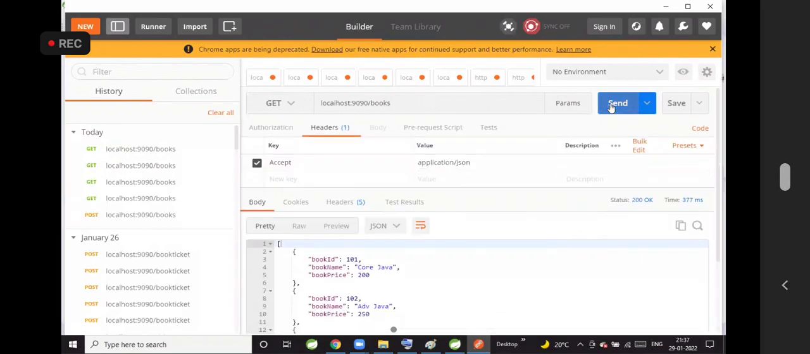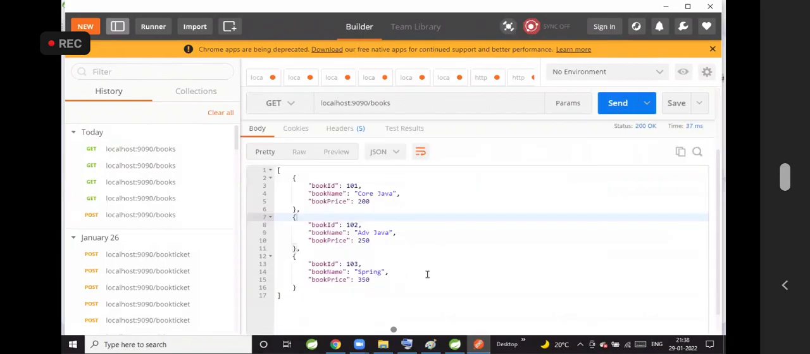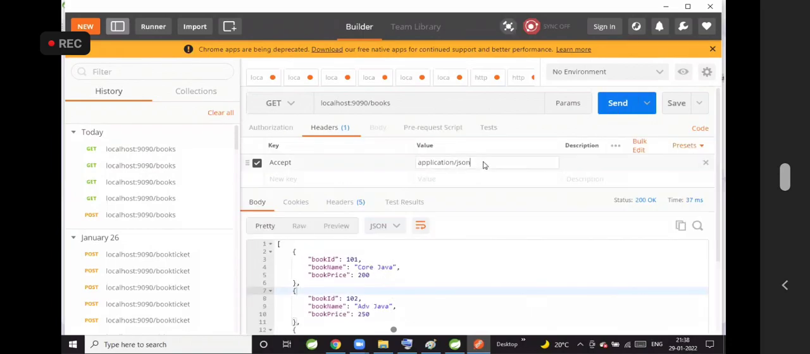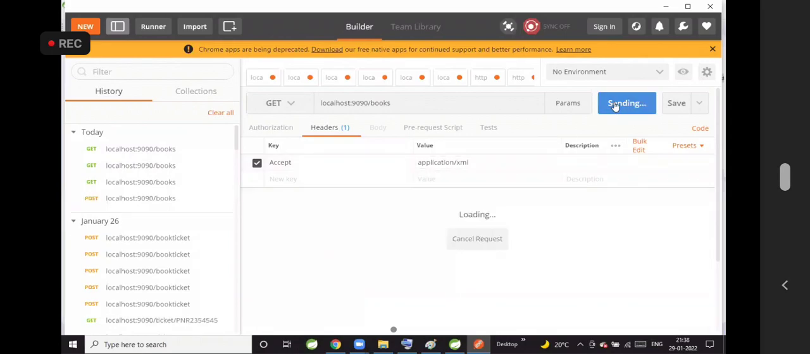Is it working? Is my method working for JSON data? Is there any problem with my method when I want JSON as a response? Accept is JSON. Click on send. No problem at all. I got this. Now I want XML. Application slash XML. Click on send.